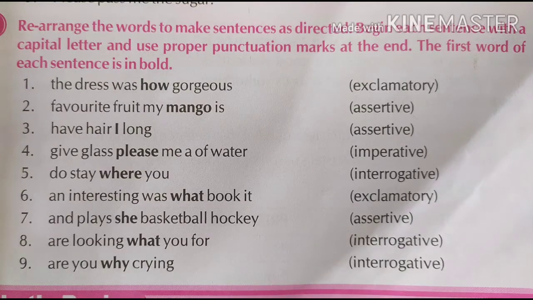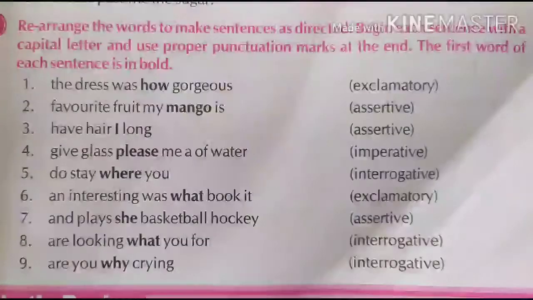Sentence number 8. Are looking what you for, in brackets, interrogative. Interrogative means question. Now this question you start with a WH word. What are you looking for? This is the correct answer, and this way we can write this sentence.